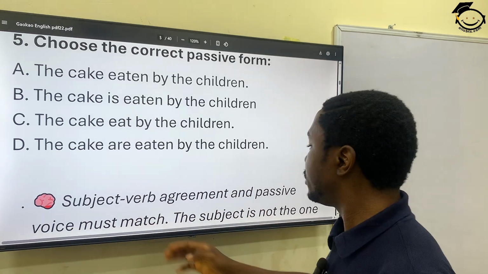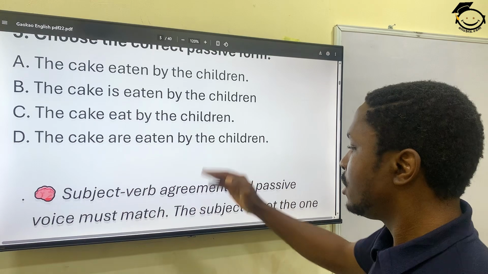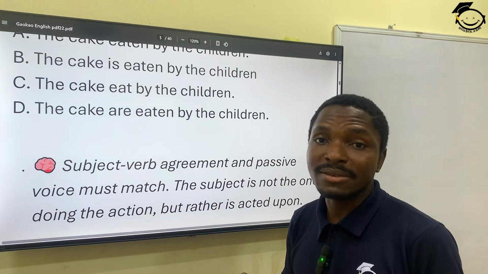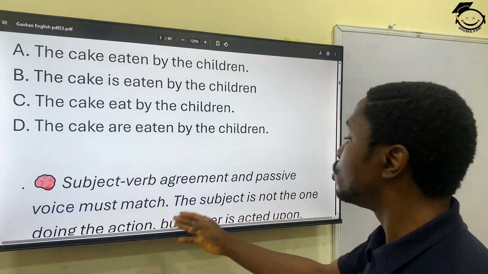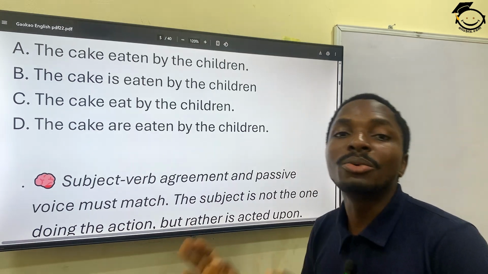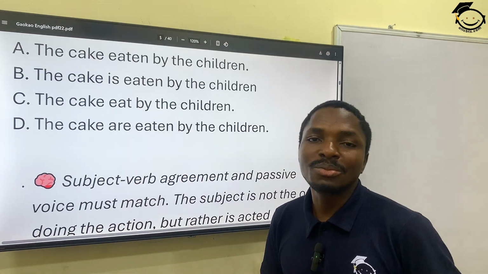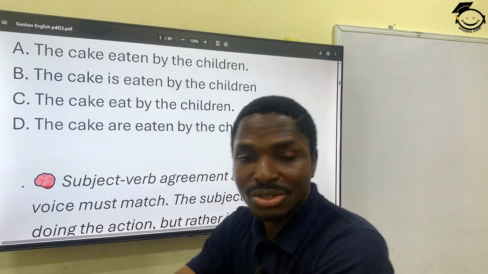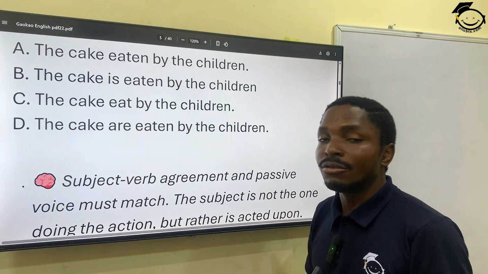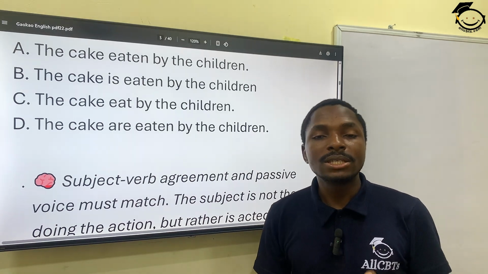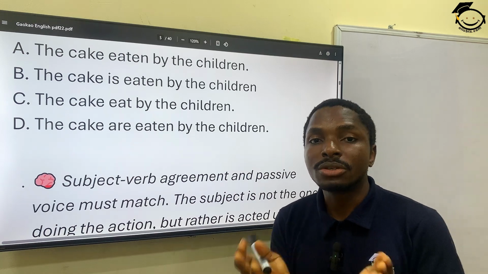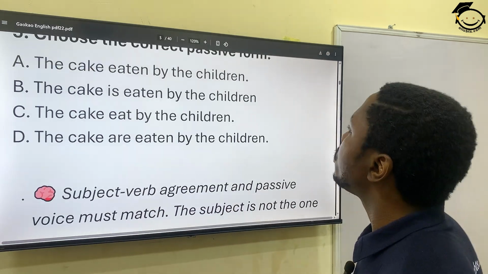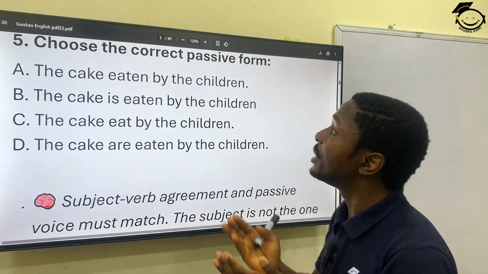So can you scroll down a little bit? The subject is not the one doing the action, but rather is acted upon. So that's exactly what passive form means. When the subject is not the one doing the action, but is acted upon, that will be a passive form. It's not actively in the action, it's acted upon by the action. I don't know if you understand it. If you don't understand it, you can state so in the comment section. So I'll make a very short video, a YouTube short on this in detail. But let's look at the options so that we can choose the correct passive form.